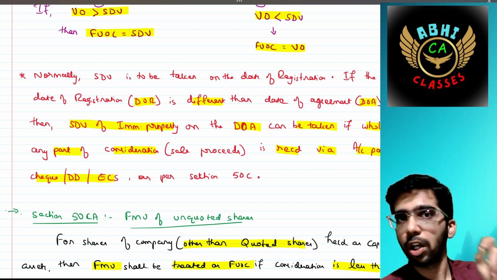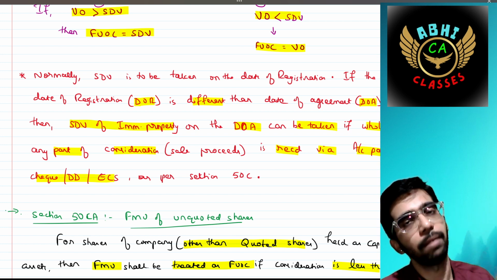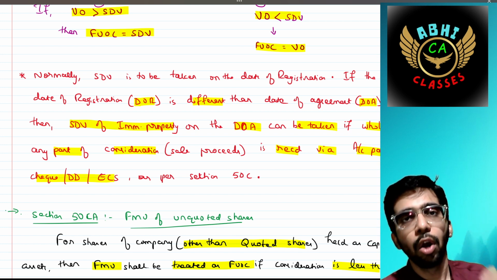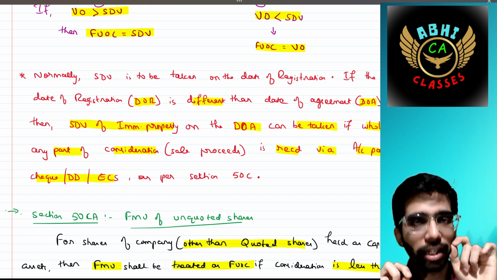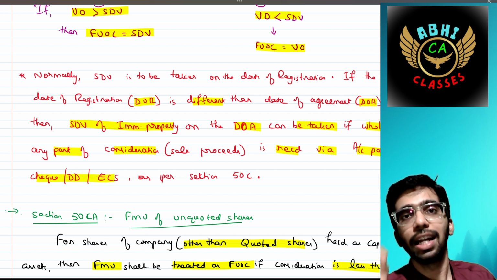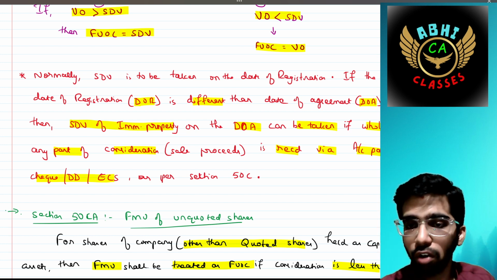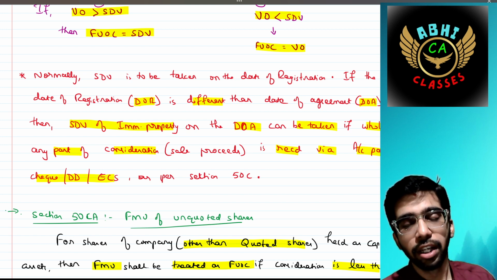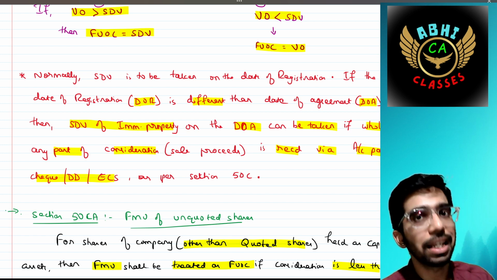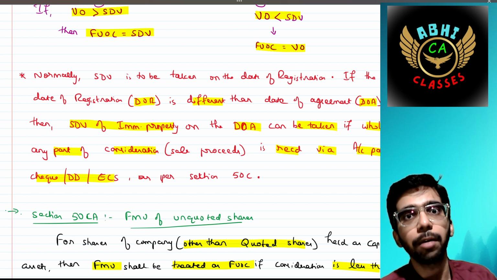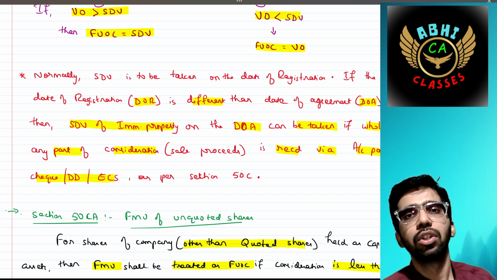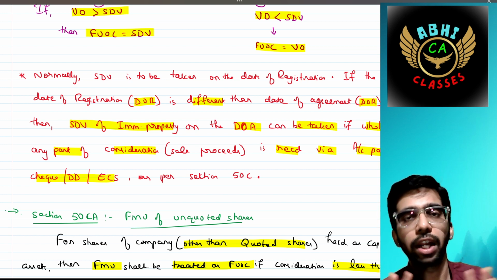HDV should be taken on the date of registration only. But where there is a difference between DOR and DOA, then HDV on the date of agreement can be taken if any consideration is being received on that date, that means on the date of agreement through account payee cheque, account payee draft and ECS.